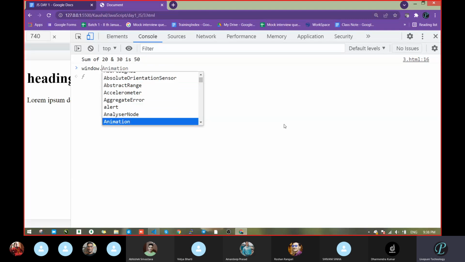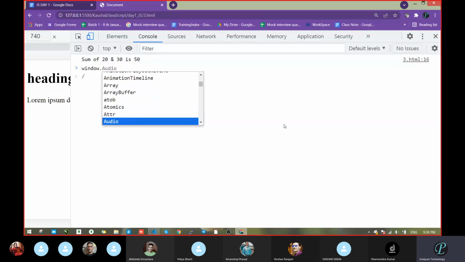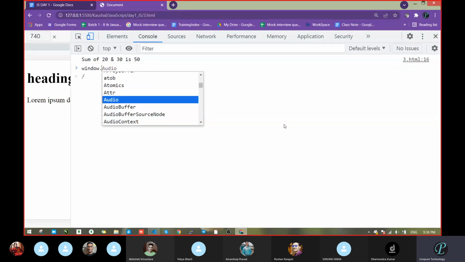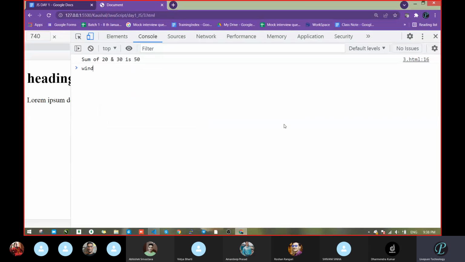When you scroll, see, the alert is there. Animation, play, effect, on event, array, many things are there. Then for audio, there is audio buffer, audio context, audio data. We don't want to get confused with this much now.